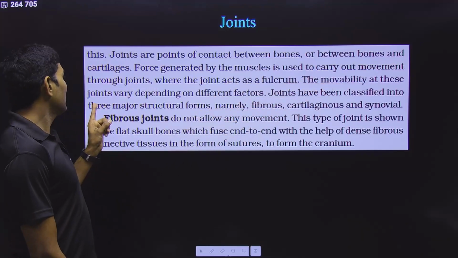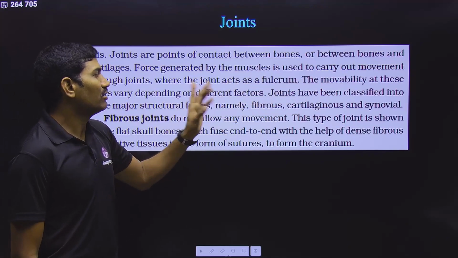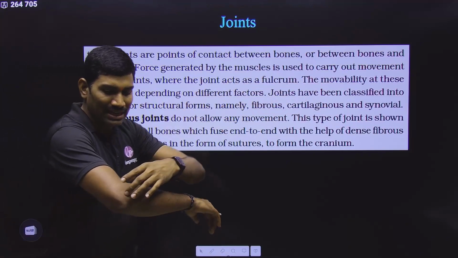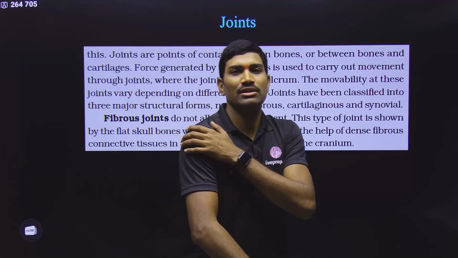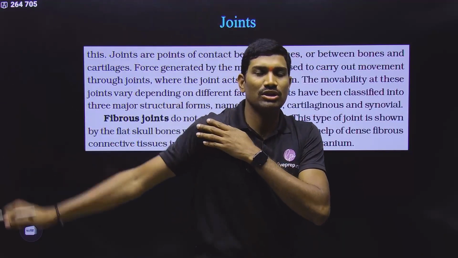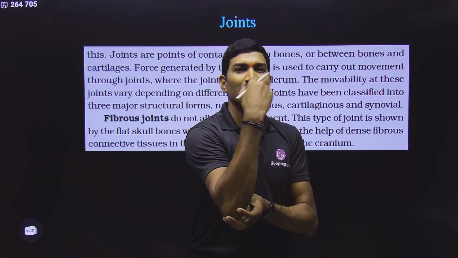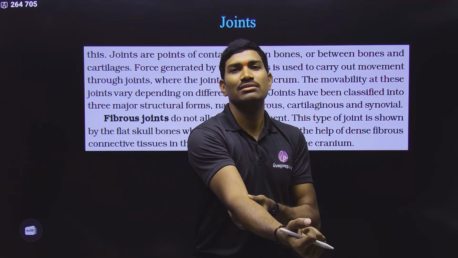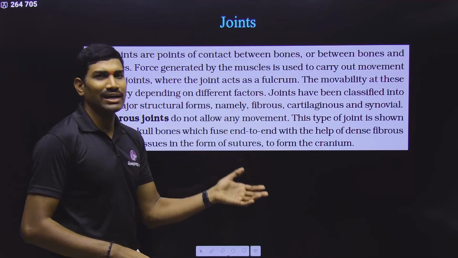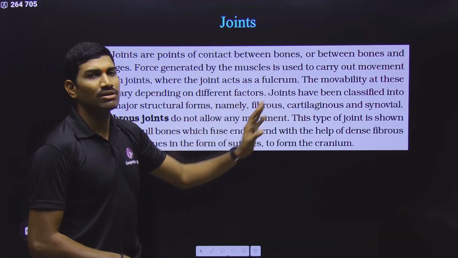The movability at these joints varies depending on different factors. See, all the joints are not working the same way. This is the ball and socket joint, so we can rotate like this, but this other one has movement in only one direction. In this way, there are various factors that will decide the movement of these particular joints.